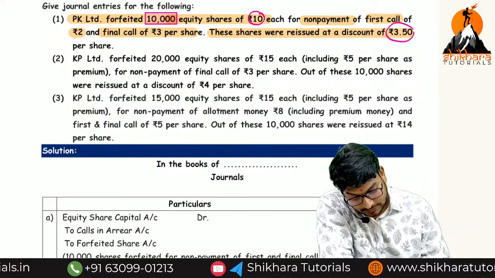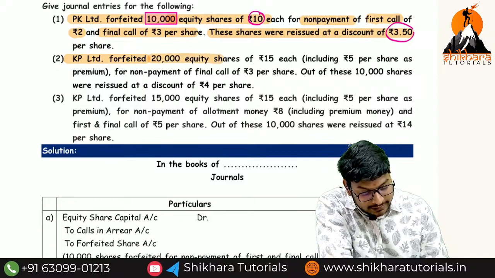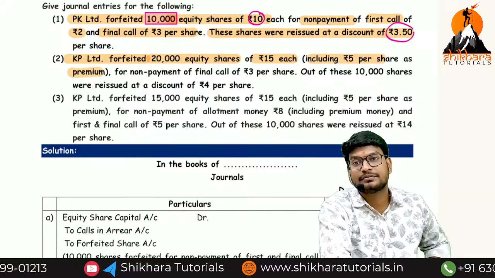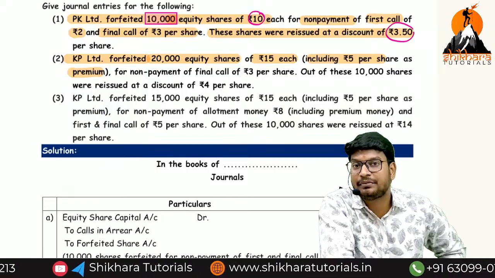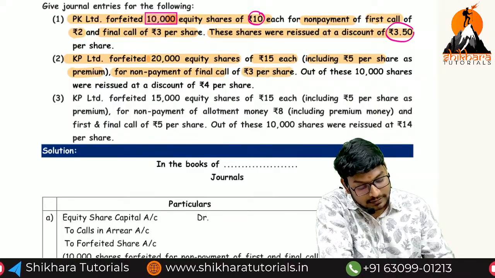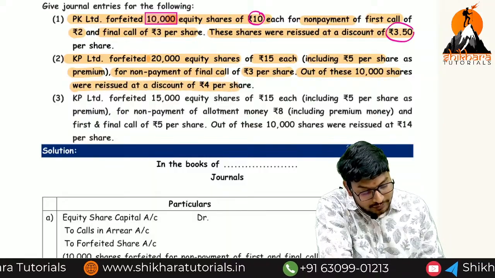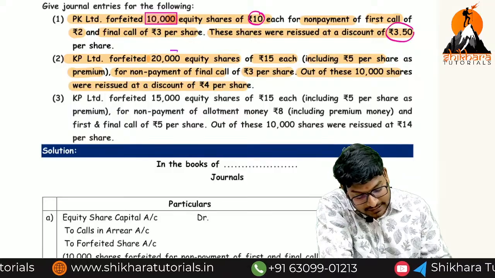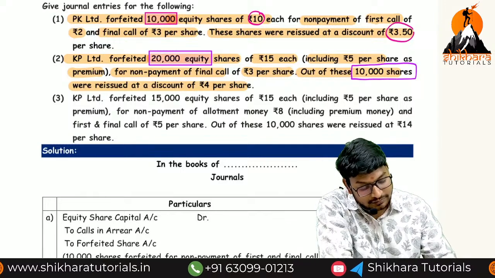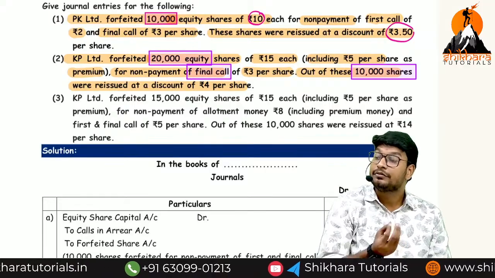See the second case. You can solve easily. KP Limited forfeited how many shares? 20,000 equity shares of 15 each, including the securities premium. So here comes the securities premium. We have to check whether the premium is received or not received. For the non-payment of final call of 3 rupees, out of which 10,000 shares were reissued at a discount of 4. Totally we have 20,000 shares. But they are going to forfeit only how many shares? 10,000, for the non-payment of final call. That means we have received the premium.